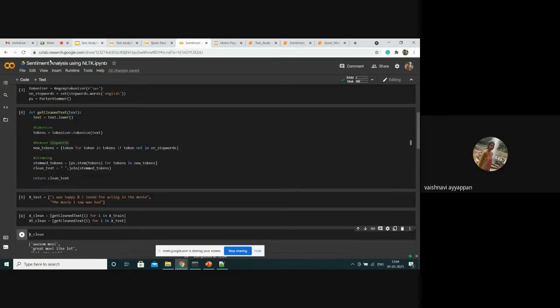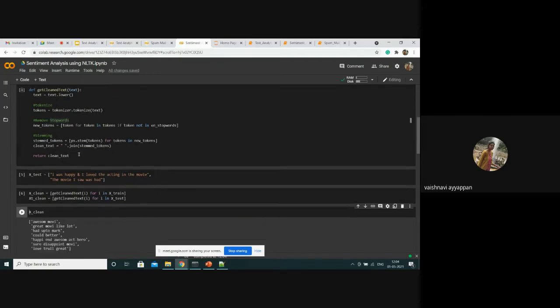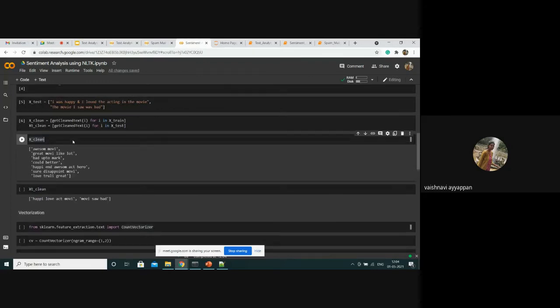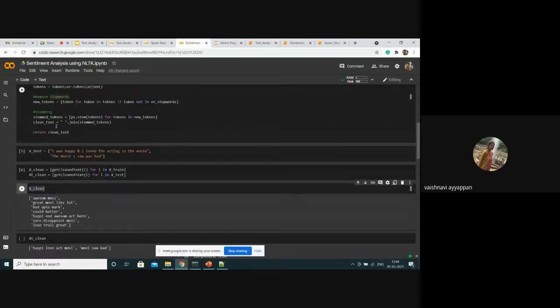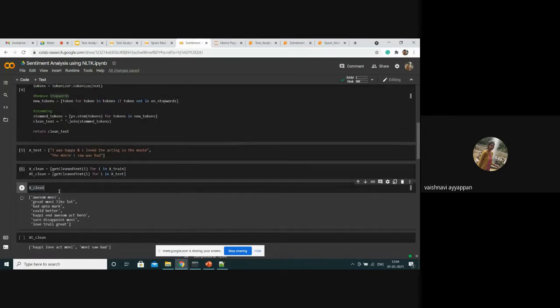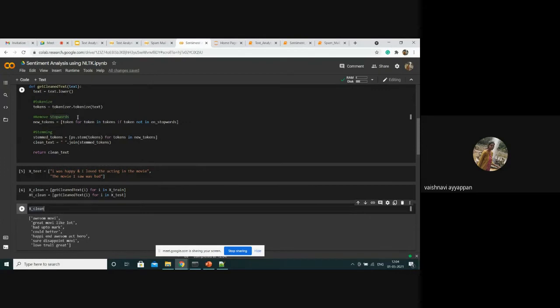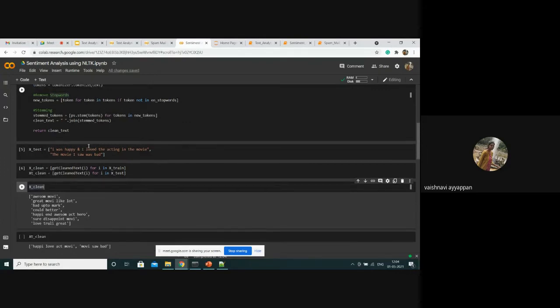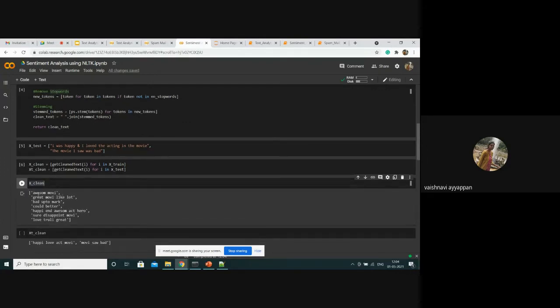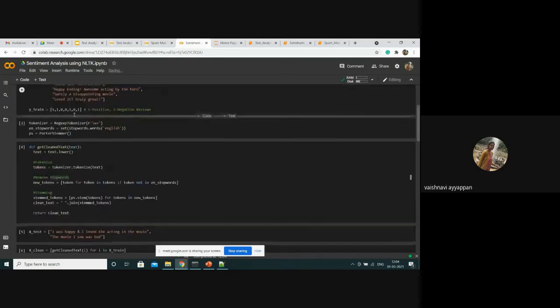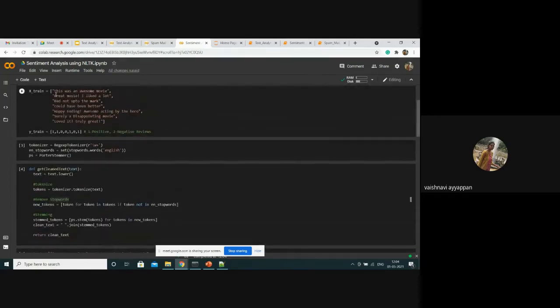Okay, here the data are clean. I have already run the output, so it's viewing here. What is the output for X clean? After tokenization, removal of stop words, and stemming, we get the words: awesome movie, great movie. Here it is, awesome movie, great movie.